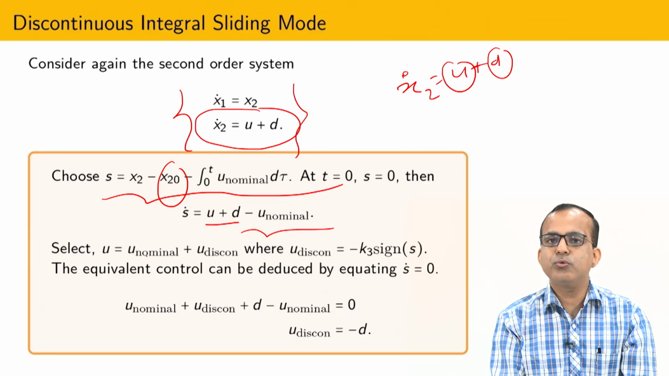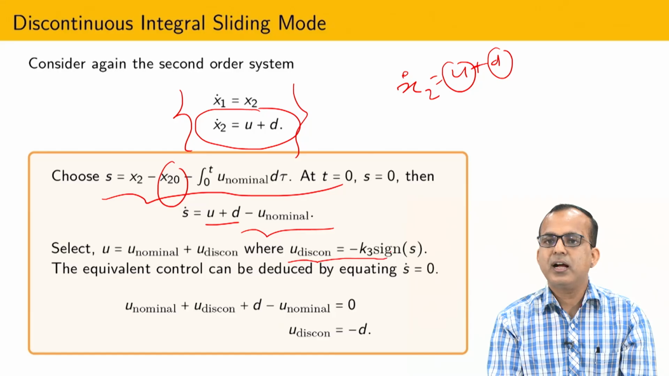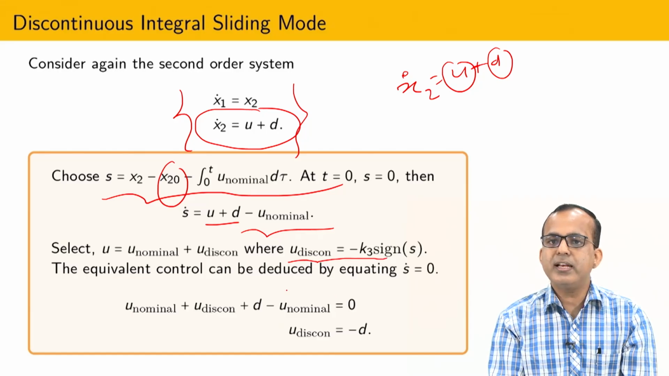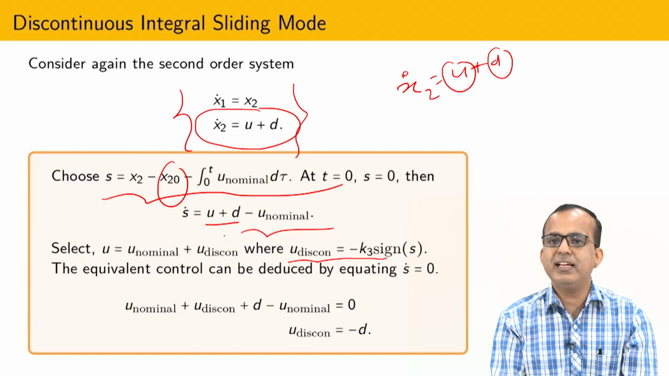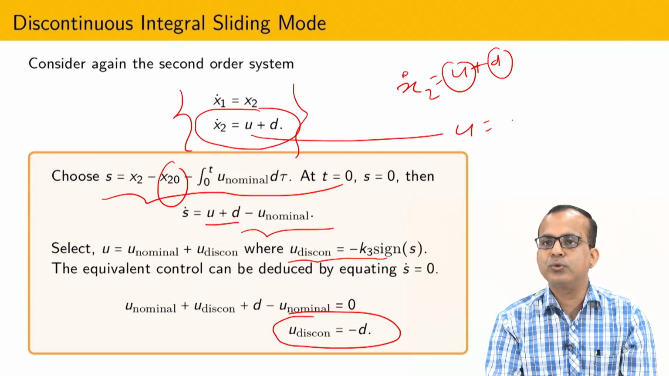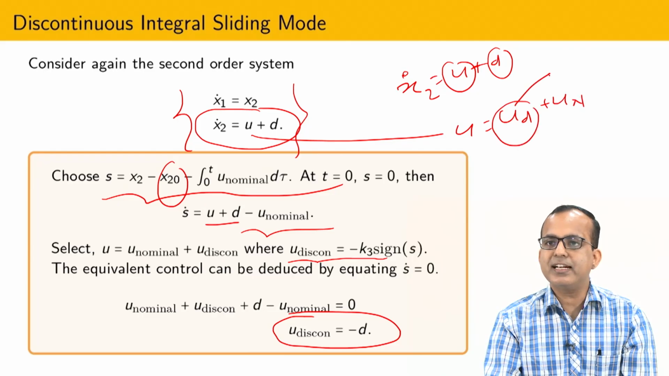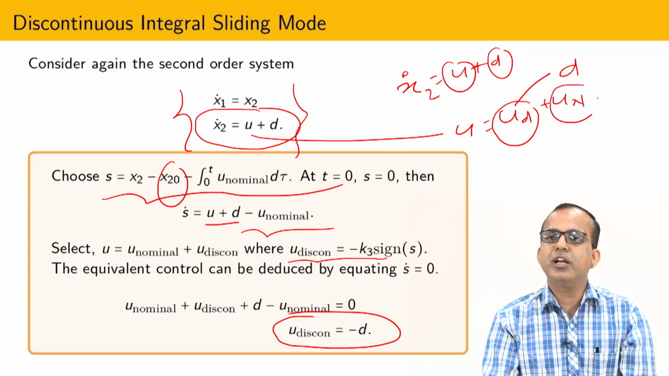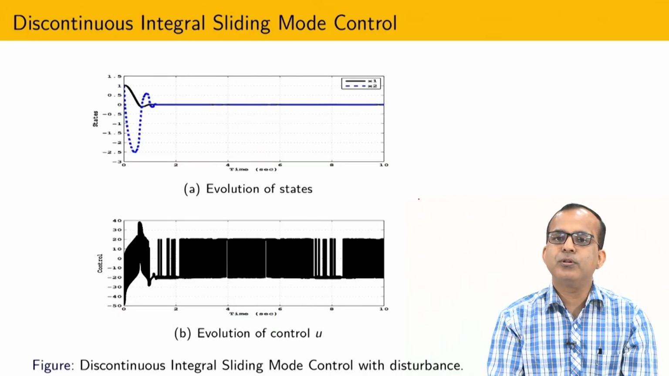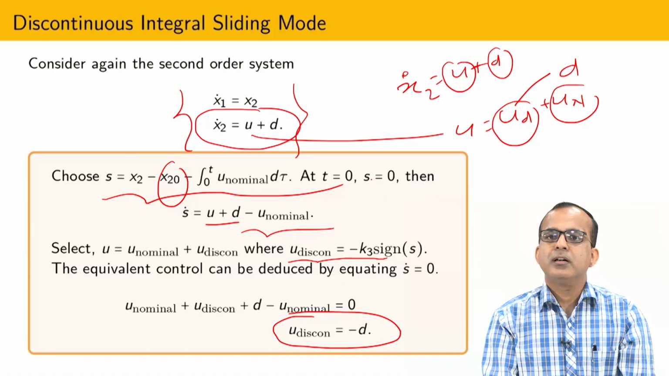Now if you design U equal to U nominal plus U discontinuous, with U discontinuous selected like this, it is very easy to show that the average value of S dot equals 0 during the sliding, and due to that I can confirm that U discontinuous equals minus D. So now I have two parts, control equal to U discontinuous plus U nominal. If U discontinuous is exactly equal to the disturbance during sliding, our whole system is governed by the nominal control, and that is the idea of integral sliding mode control.